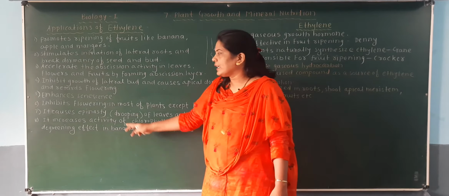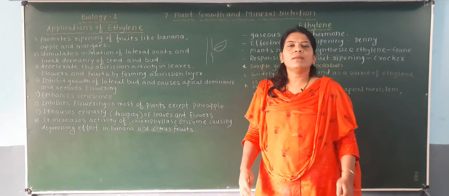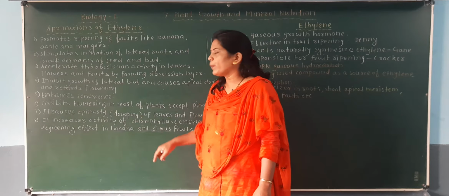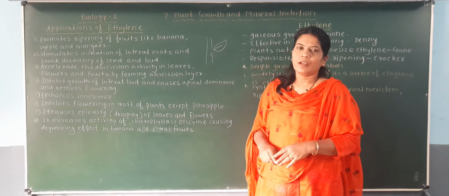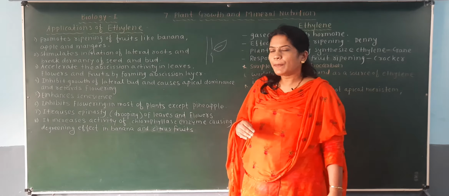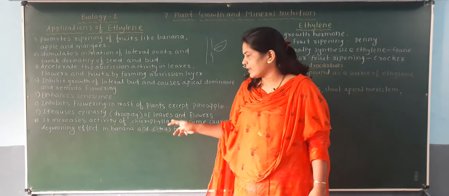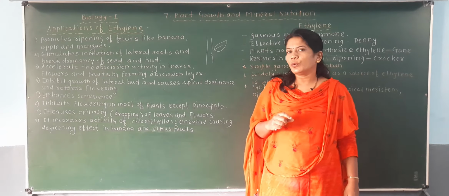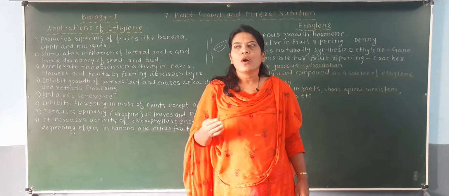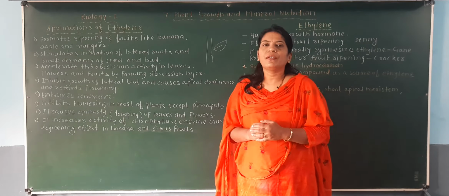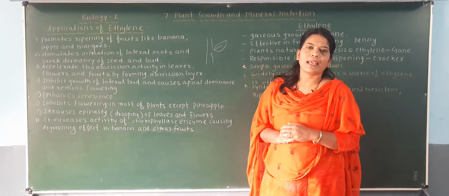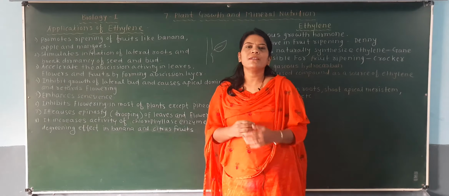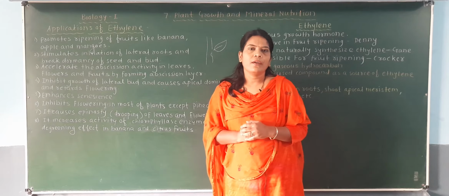Next point is that it causes epinasty. What is meant by epinasty? You should know the meaning of epinasty. Epinasty means drooping or falling. It causes epinasty of leaves and flowers. Same phenomenon we have discussed here. The meaning of epinasty should be known to you, that is falling or drooping of the leaves as well as flowers, and that phenomenon is called epinasty. Okay, so this ethylene is responsible for the epinasty phenomenon.